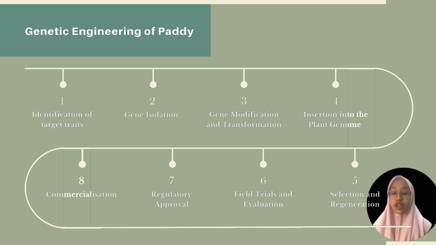Second, gene isolation. Once the target traits have been discovered, scientists look for genes that are responsible for those qualities. Third, gene modification and transformation. After identifying the target gene, scientists change it in the laboratory to enhance or introduce the desired features. Fourth, plant genome insertion. The modified gene is subsequently put into the paddy plant's genome.